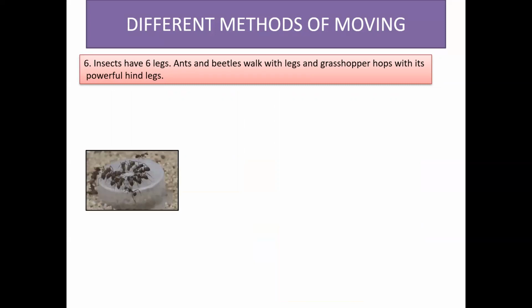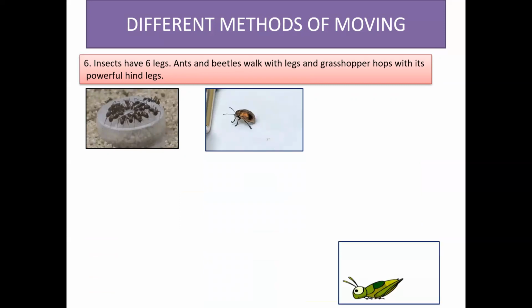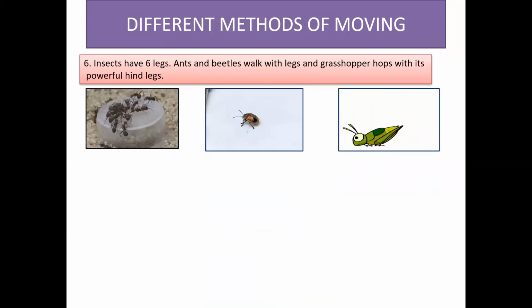All insects have 6 legs. Ants and beetles use their legs for walking. A grasshopper uses its powerful hind legs to hop.